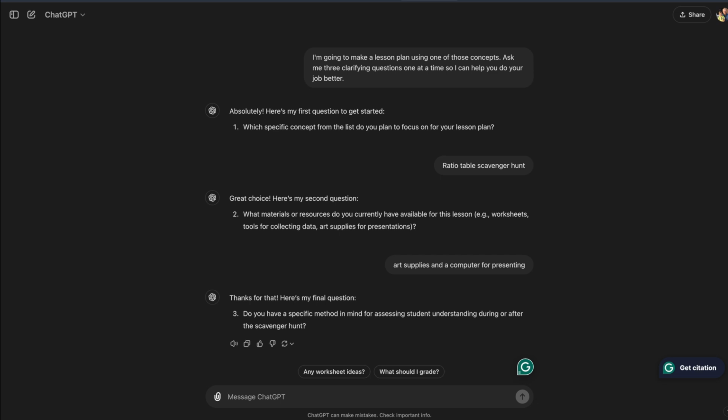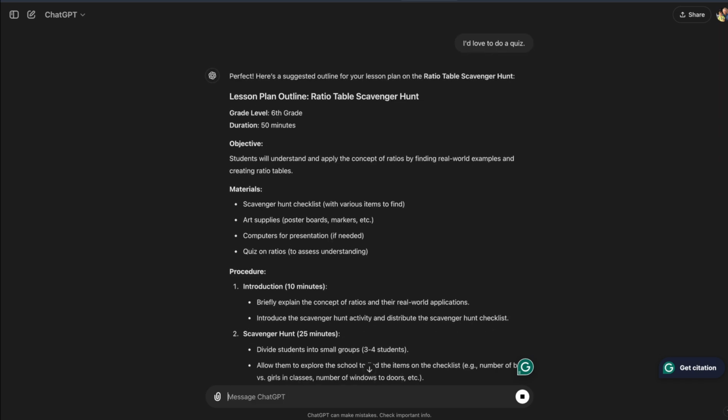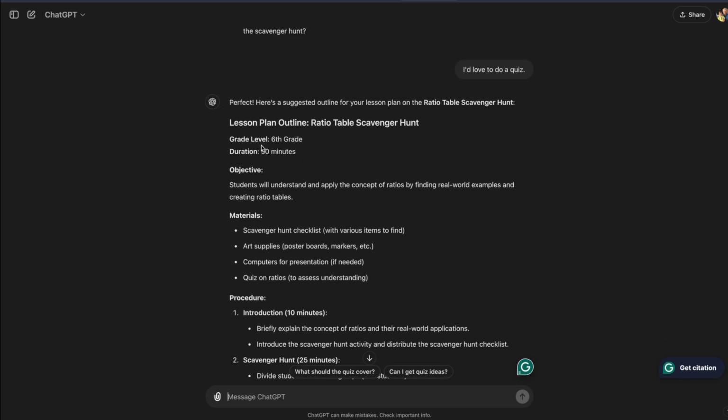Do you have any method in mind for assessing student understanding during or after the scavenger hunt? Let's just say I'd love to do a quiz. There we go. Okay, cool. It just pumped out a lesson. Let's kind of read through it and see if we like it.